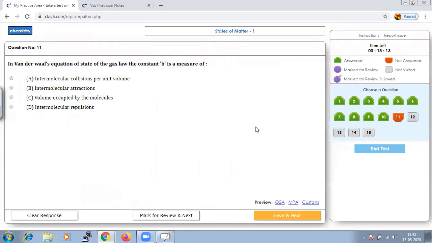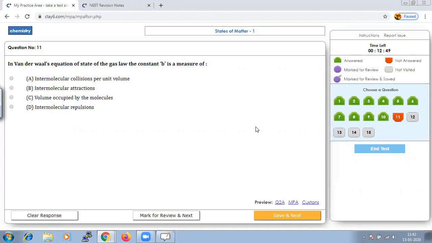In the van der Waals equation of state of a gas, the constant B is a measure of what? All of us know the van der Waals equation, and we have A and B in it. Let me write down the van der Waals equation for you.